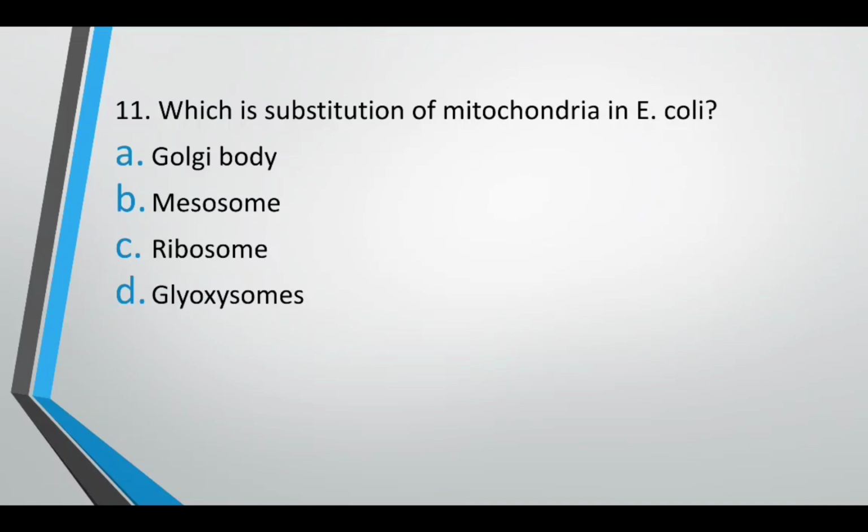Which is a substitute of mitochondria in E. coli? E. coli is a bacteria. It is a prokaryotic cell. Golgi body, mesosome, ribosome, glyoxysome. The correct answer is option B. Mesosome is a substitute of mitochondria.